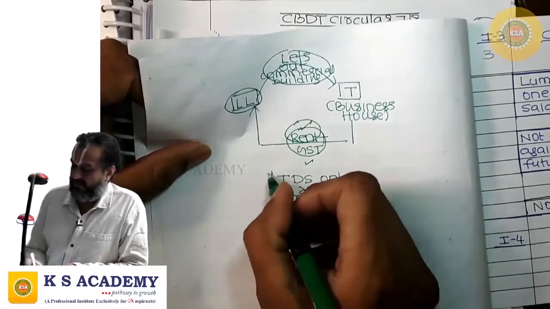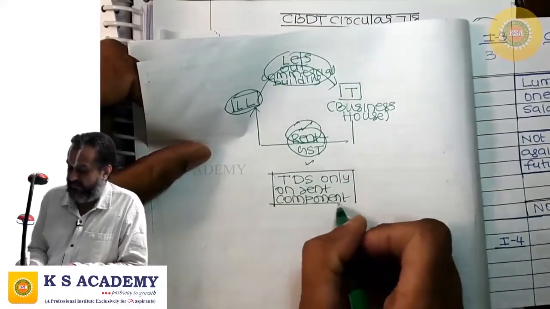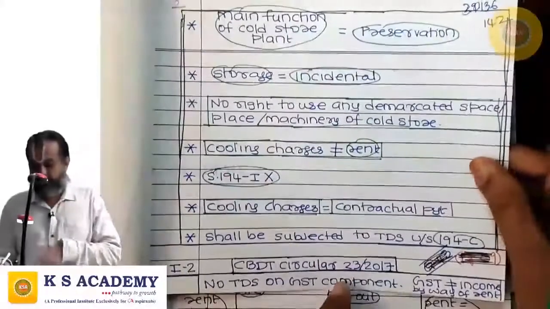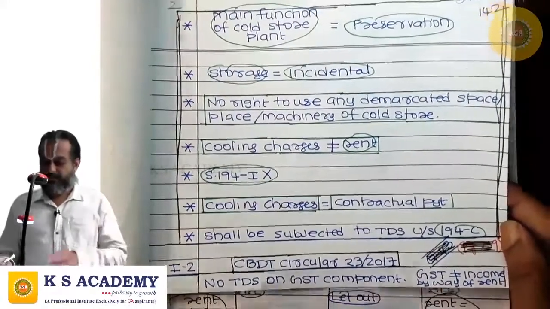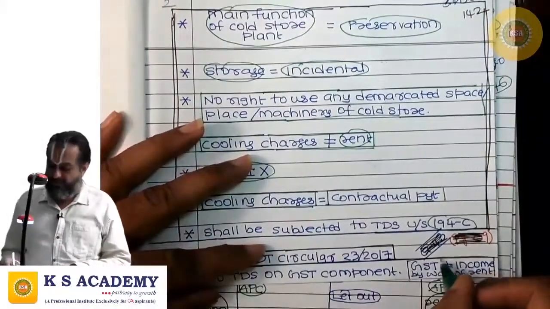This is what the circular has clarified. Circular 23/2017: no TDS on the GST component. GST is not income by way of rent.